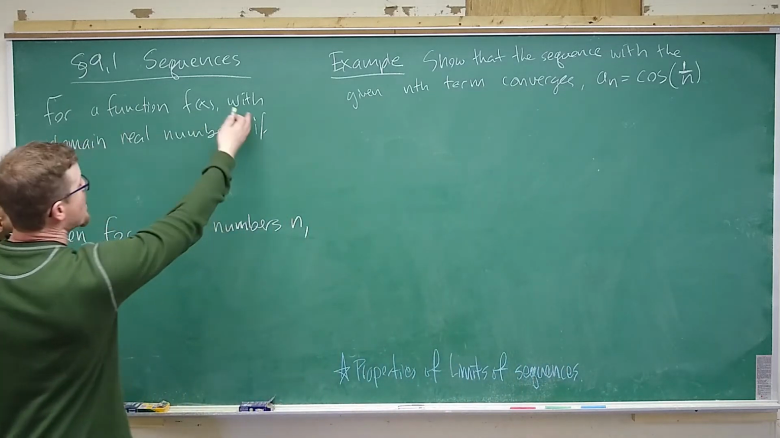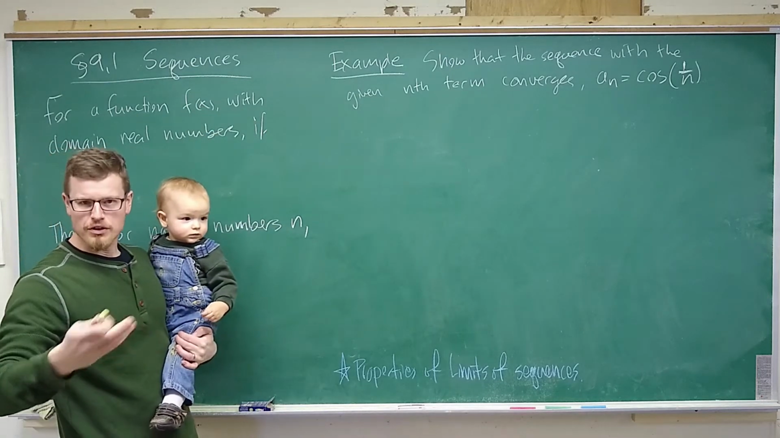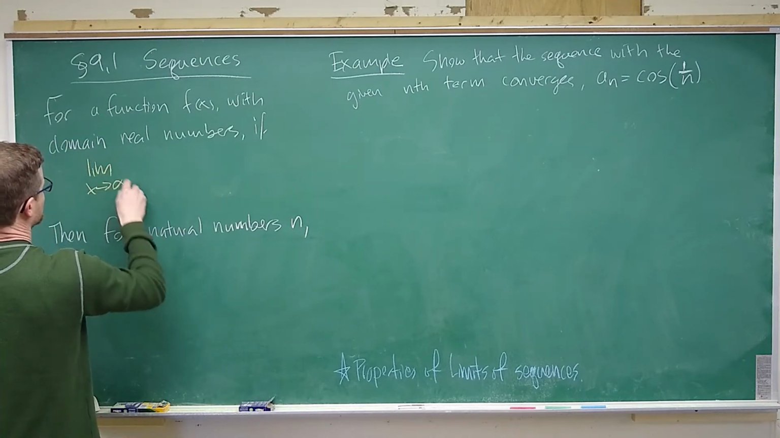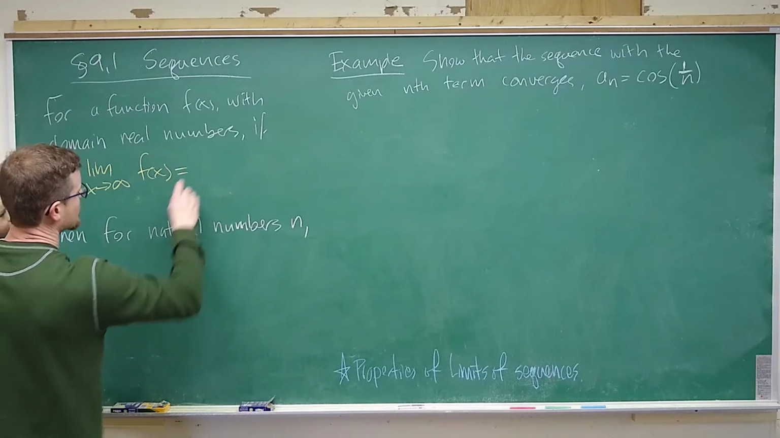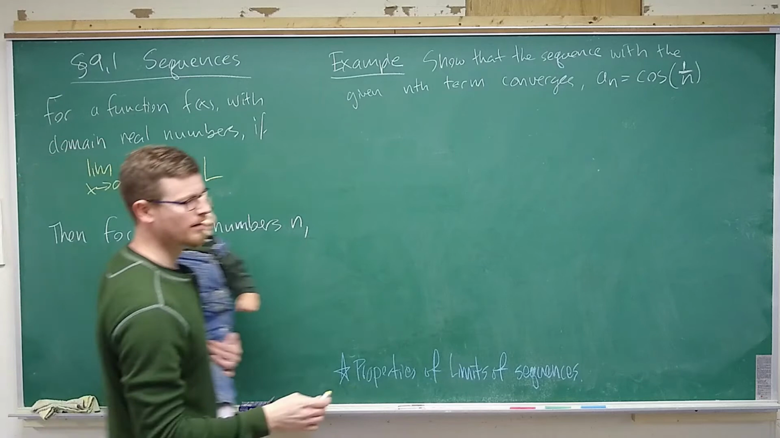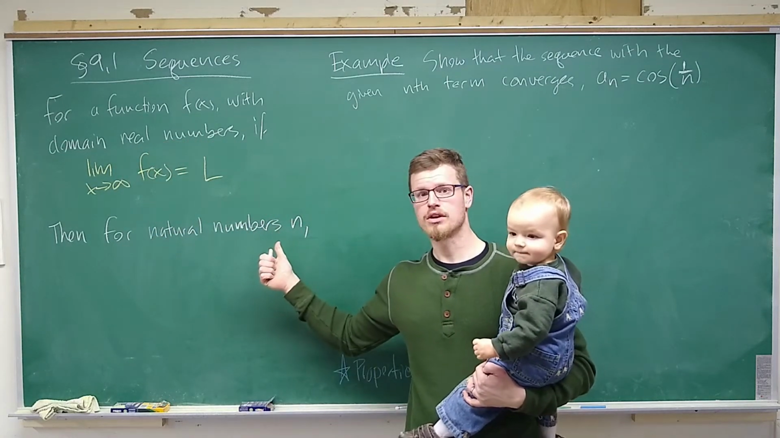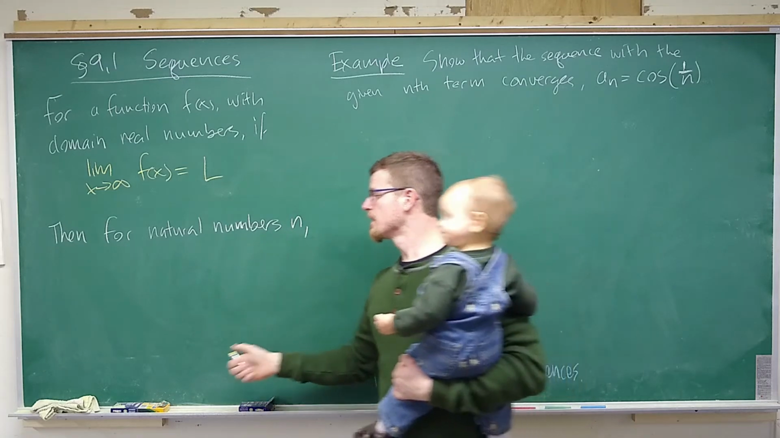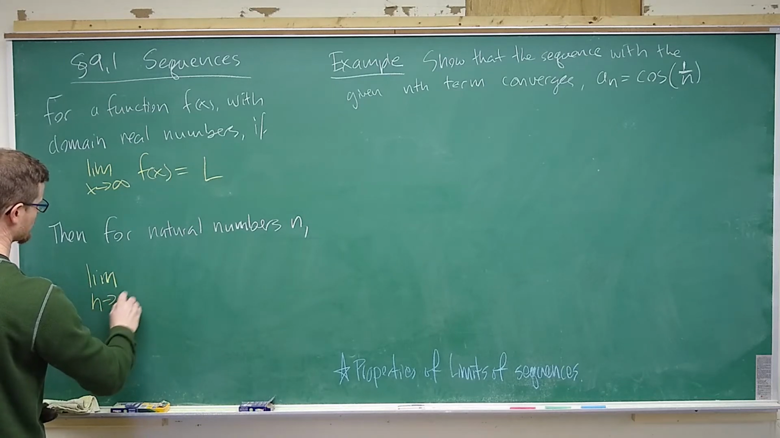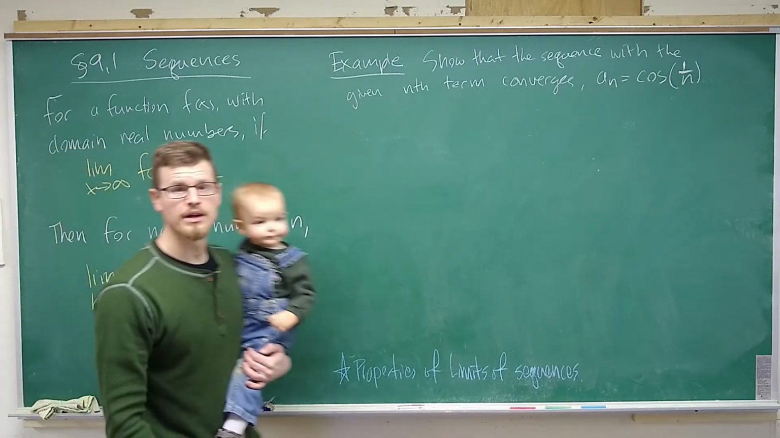For a function f with domain real numbers, so x is a real number, if we took the limit as x goes to infinity of f of x, and this function actually has a limit, say L, then if we restricted the domain to the natural numbers 1, 2, 3, 4, and so on, the limit as n goes to infinity of f of n would be the same thing.